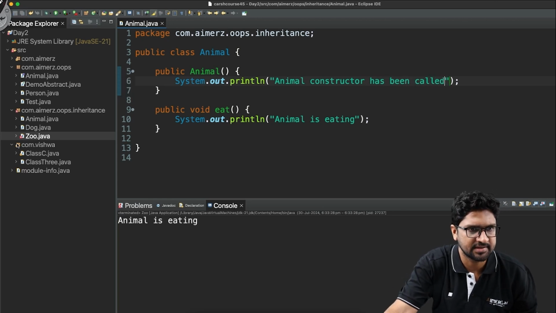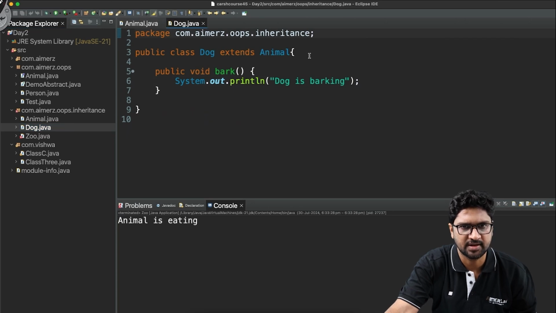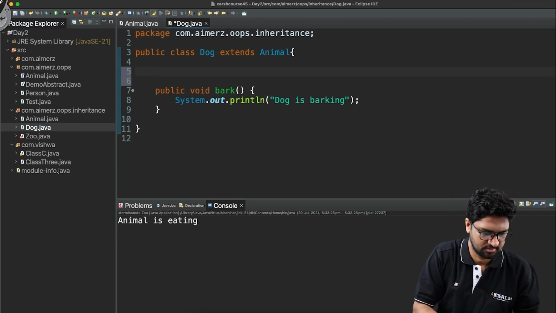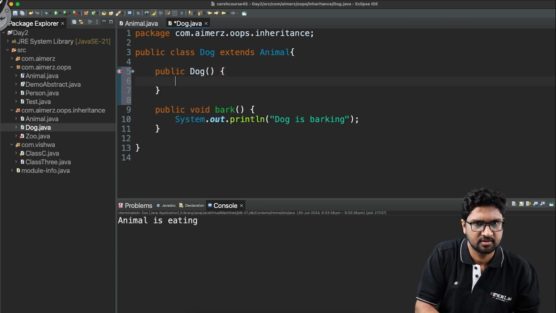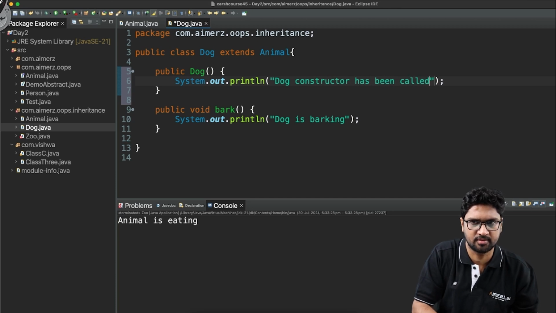Then I open my dog also and say public Dog, and sys out "dog constructor has been called."